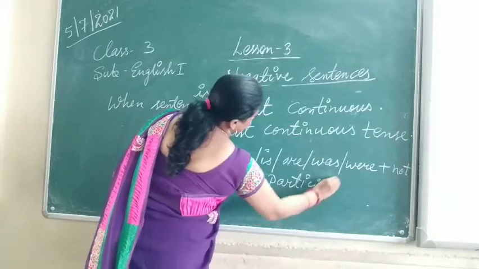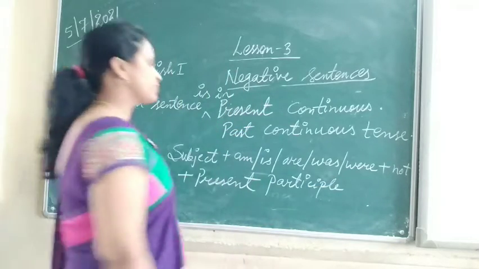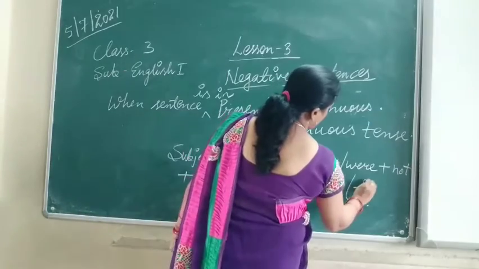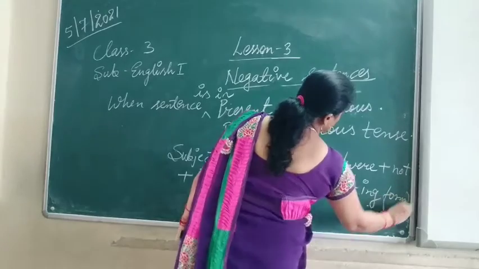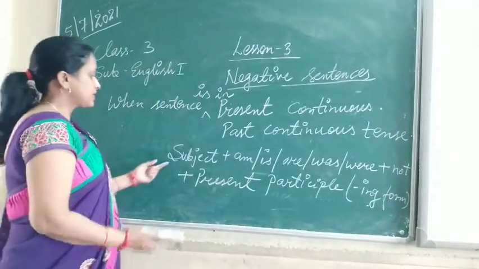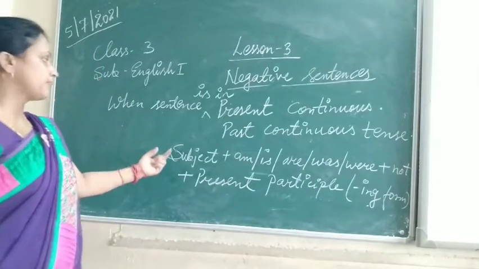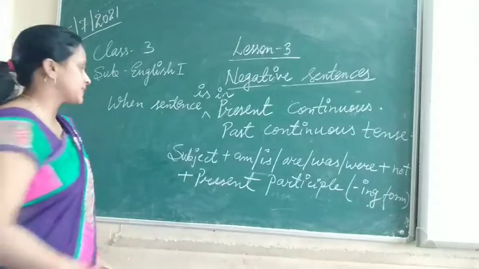Present participle means the ing form of the verb. So this is the rule when the sentence is in the present continuous and past continuous. What you have to add when you make the negative sentence?